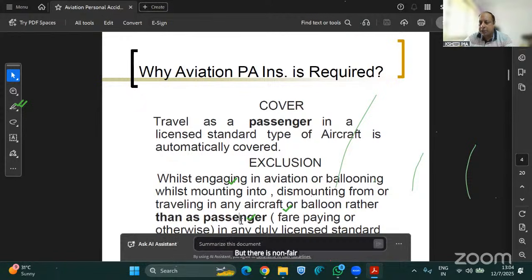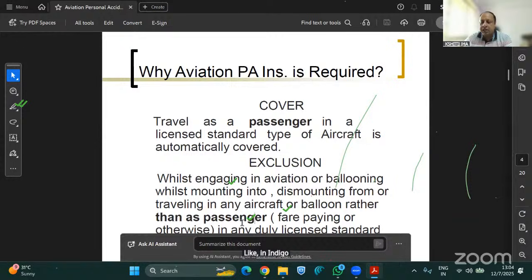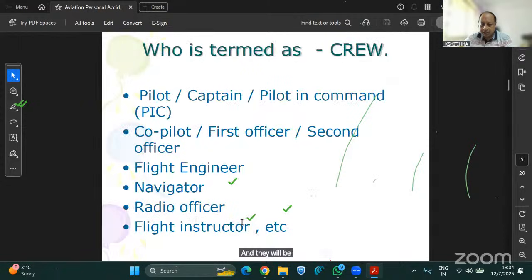Who are non-fare paying passengers? Like a director or operator of the company, flying as a passenger in their own aircraft. Like in IndiGo, the chairman will sit in the IndiGo aircraft. Does he need to pay a ticket for that? No. They will fly as non-fare paying passengers. So they are totally excluded. And the crew members and the pilots are also totally excluded under this policy, and they will be covered under your aviation pilot crew PA policy.